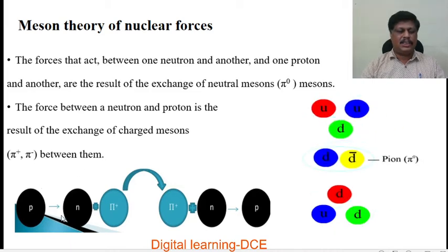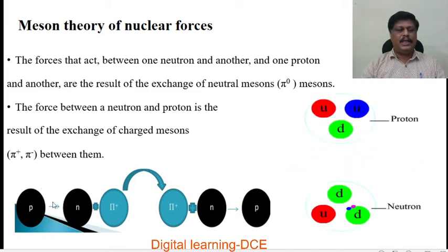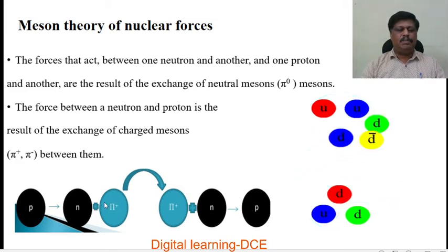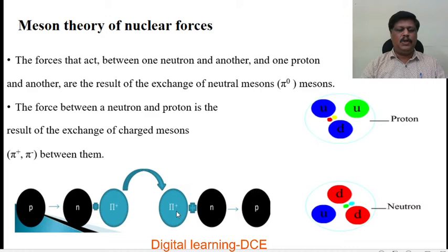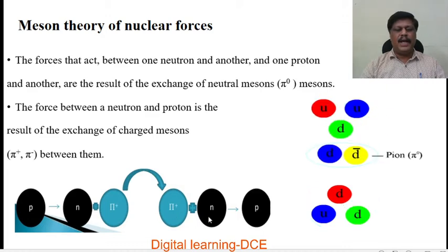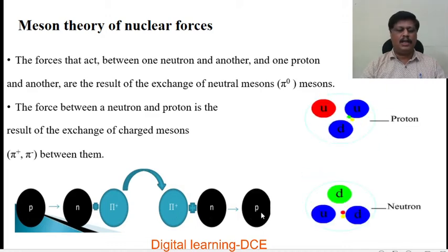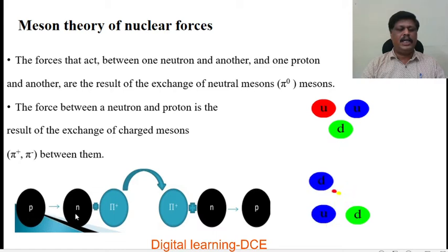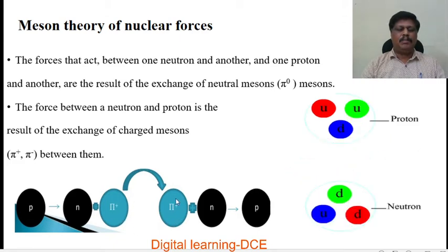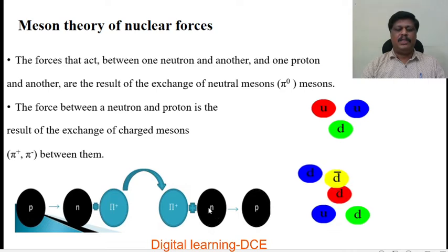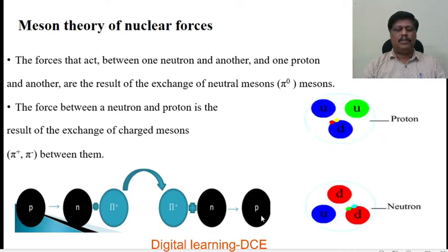Here we can see that the proton is converted into neutron by a positive pi meson. That is, positive pi meson plus neutron gives rise to proton. So proton decays to neutron by emitting positive pi meson, or in the inverse process, this positive pi meson combined with the neutron gives rise to proton.